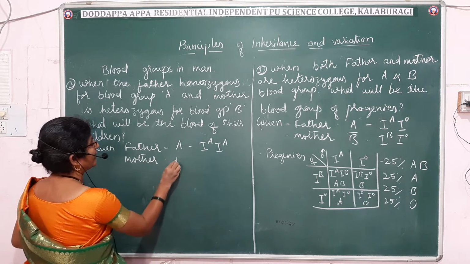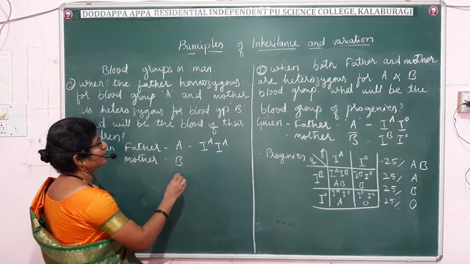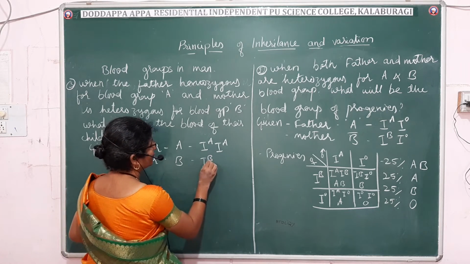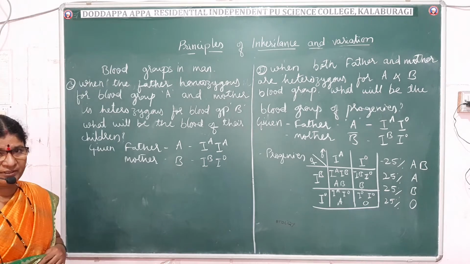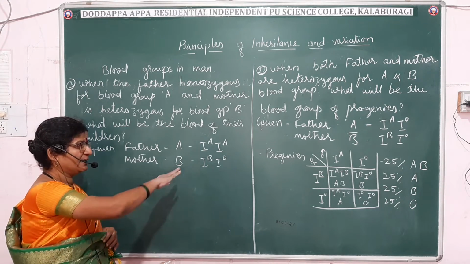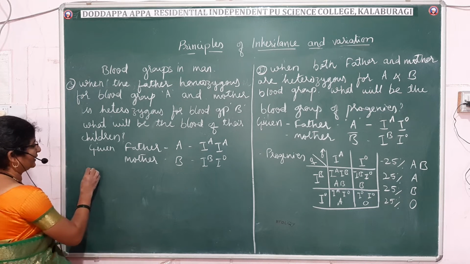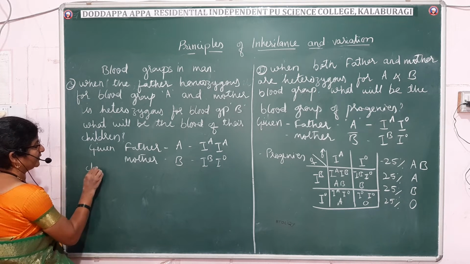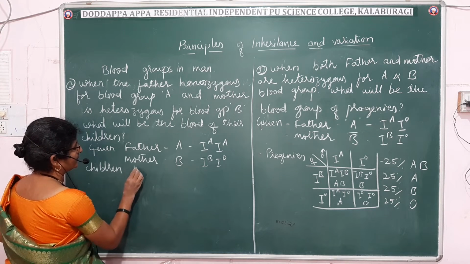She has blood group B and her case is heterozygous, that is both the alleles present on the homologous chromosomes are different. So here we have to write I^B and I^O. Now what are the blood groups of their children?